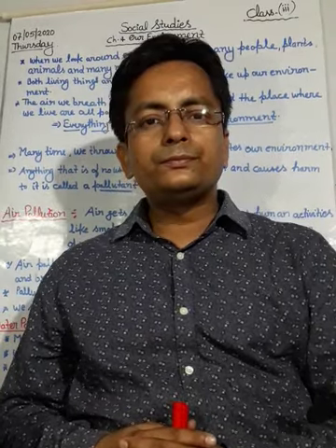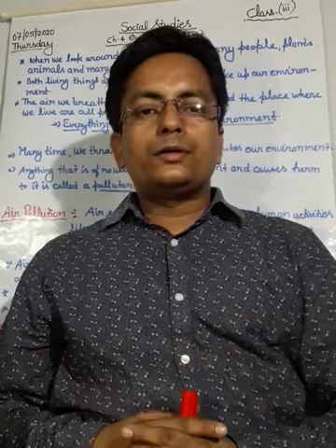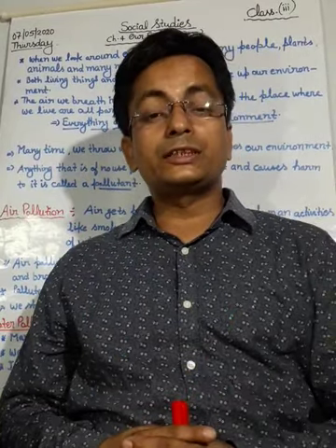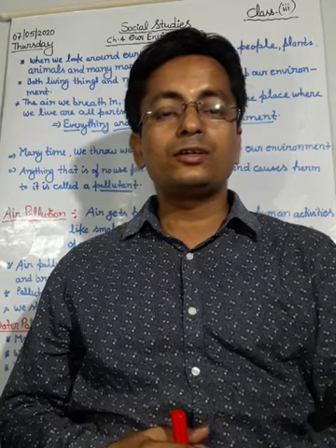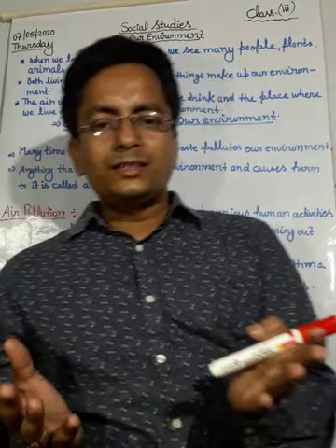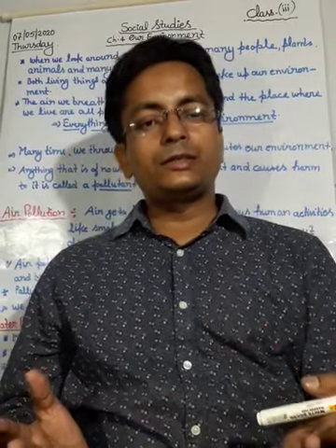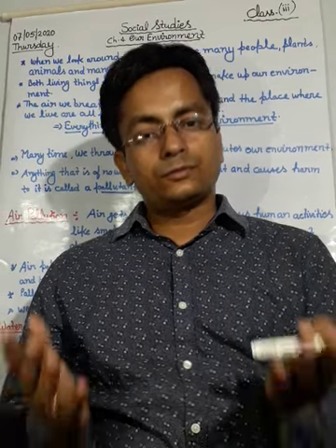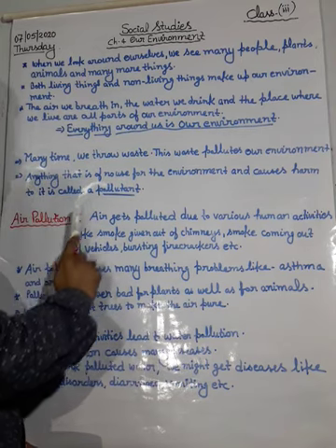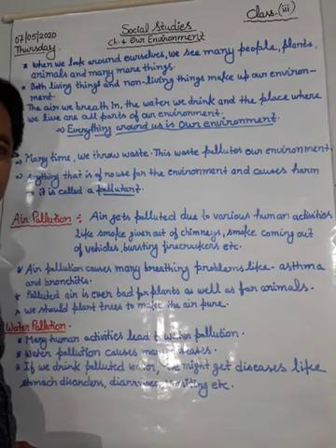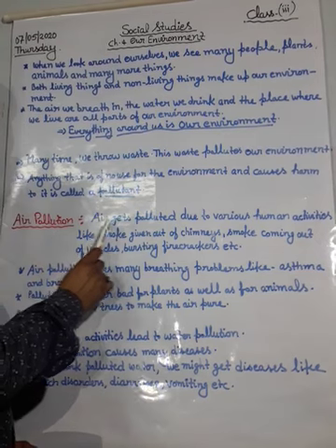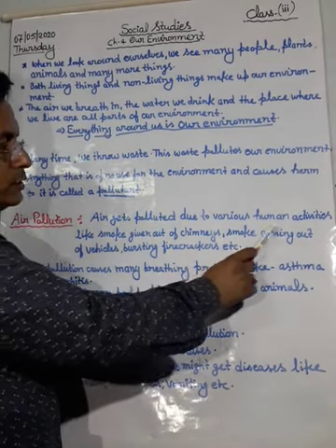For example, in air, when harmful gases mix up in large amounts, it creates pollution, and that pollution is called air pollution. In the same way, when dirty things mix up in the water, it creates water pollution. So first of all, we will discuss air pollution. What is air pollution? Air gets polluted due to various human activities.